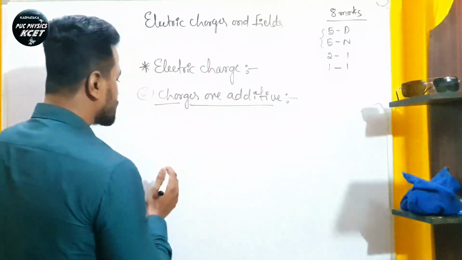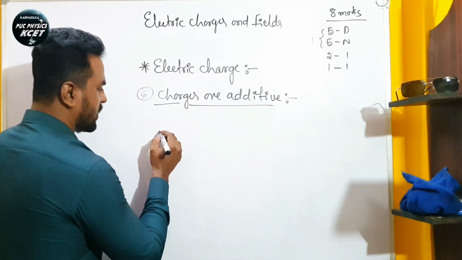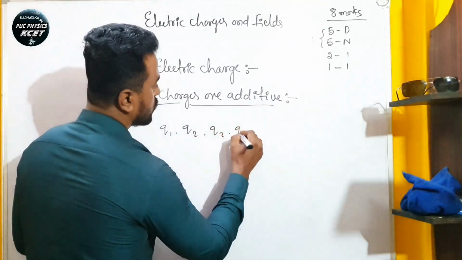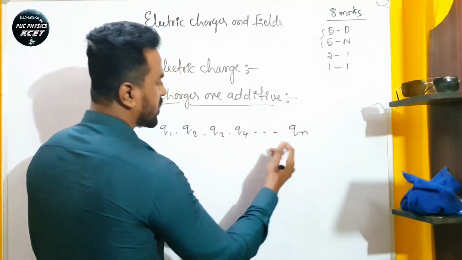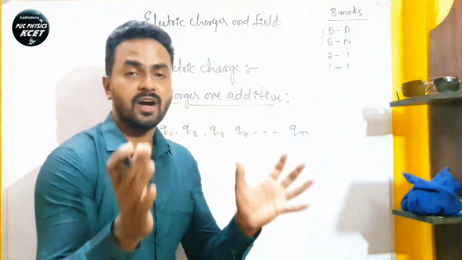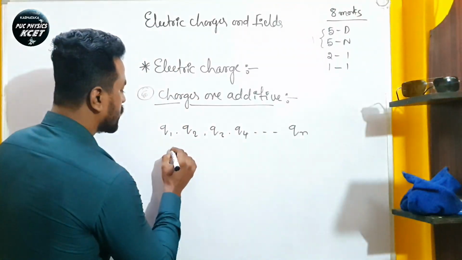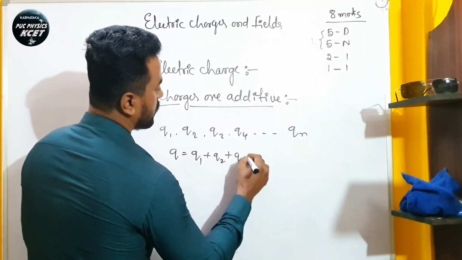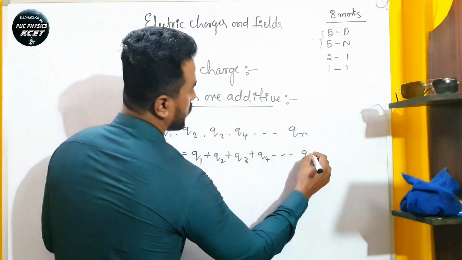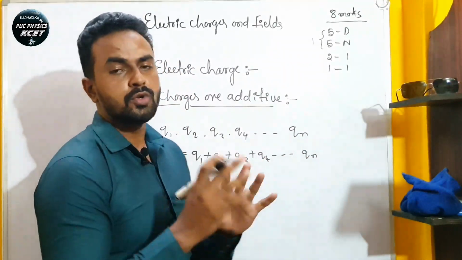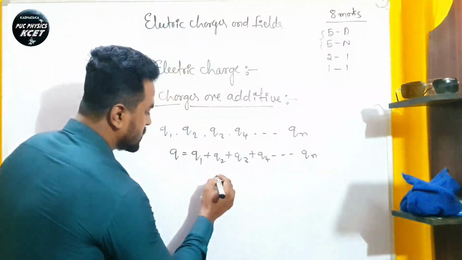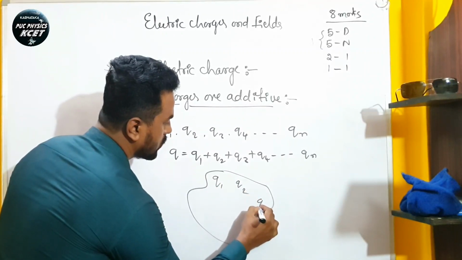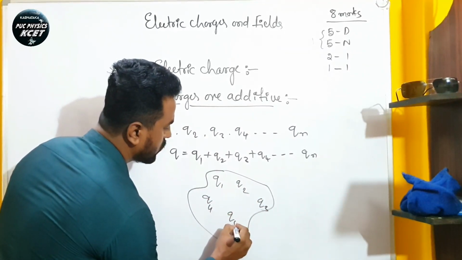For example, if the system contains Q1, Q2, Q3, Q4 up to n charges, then the total charge in the system is Q equals Q1 plus Q2 plus Q3 plus Q4 up to Qn. To know this in a better way, let us consider a system having point charges Q1, Q2, Q3, Q4 and Q5.